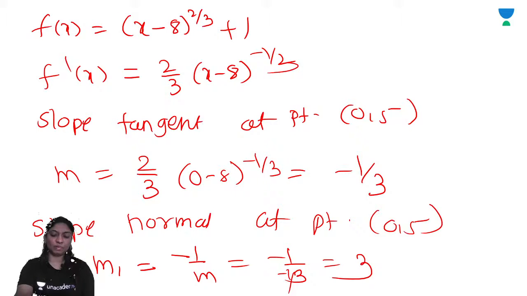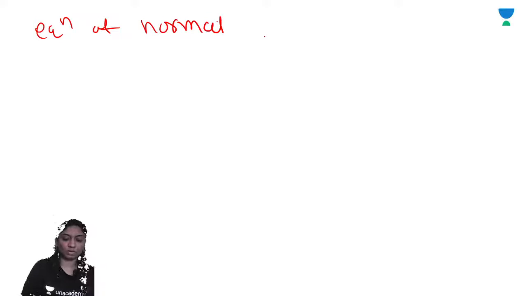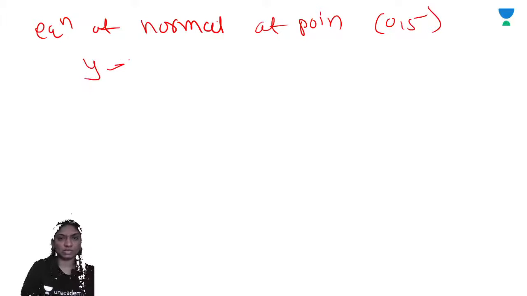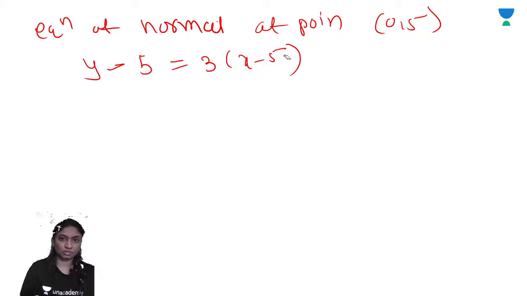The equation of the normal at point 0, 5 is y minus y1 is equal to m into x minus x1. Here m is 3, and x minus x1 is x minus 0.